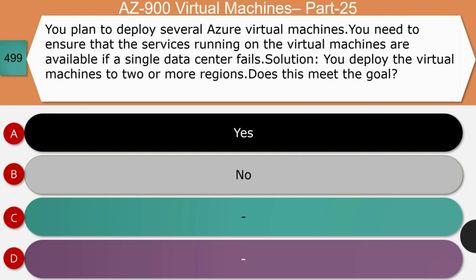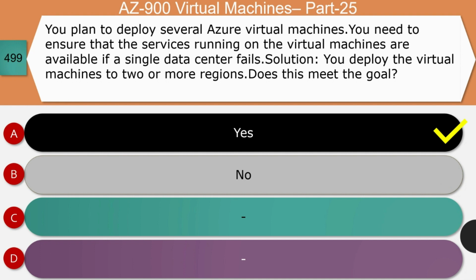Next question. You plan to deploy several Azure virtual machines. You need to ensure that services running on virtual machines are available if a single data center fails. You are providing a solution as you deploy the virtual machines in two or more regions. Does this meet the goal? Look at the wording, two or more regions, which means they are geographically separated. And so the right answer for this question is option A, that is yes.